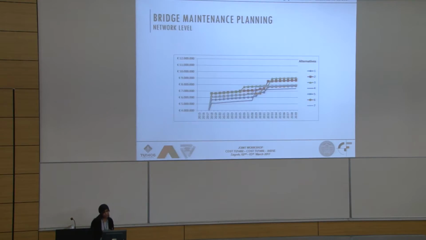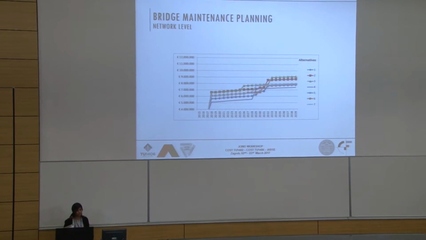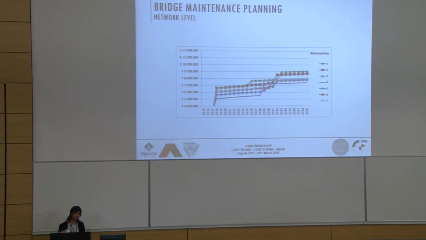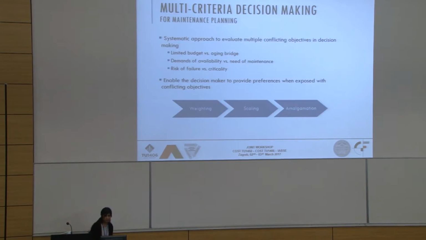So for example, if we have something like this and we want to do the maintenance planning of a number of bridges, then this graph could go exponential, and there could be a lot of different lines going on here, and then maybe the planning is a bit hard to comprehend, I would say. So for this purpose, we could use multi-criteria decision making.